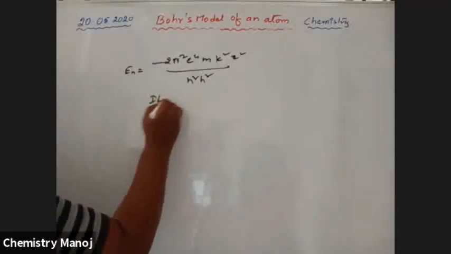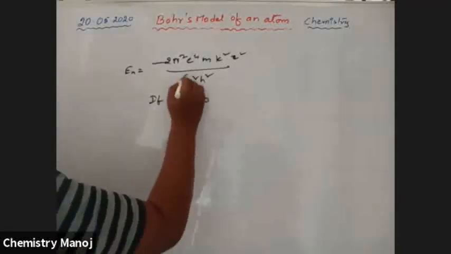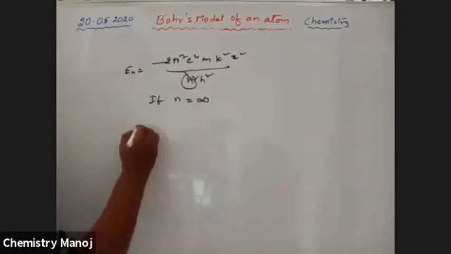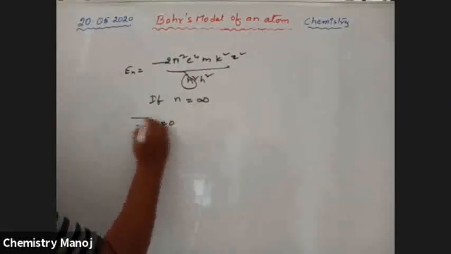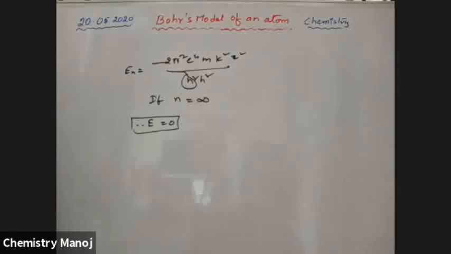If n is equal to infinity, therefore energy is equal to 0, no doubt.